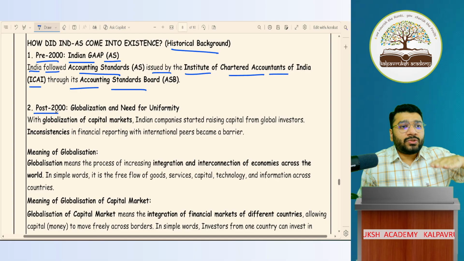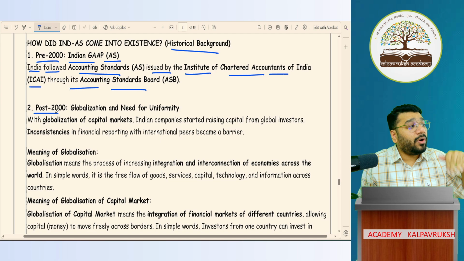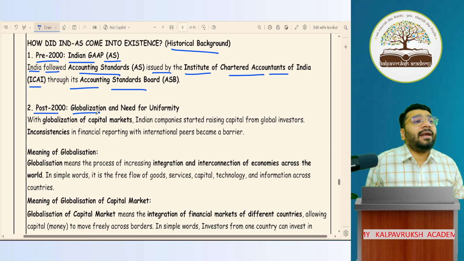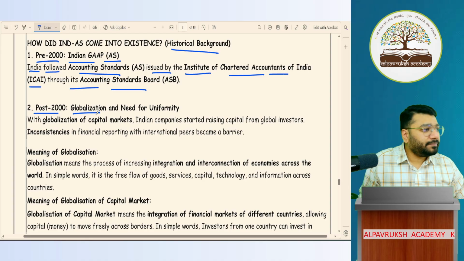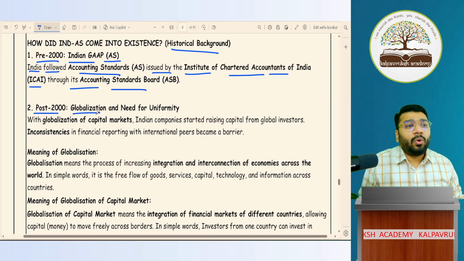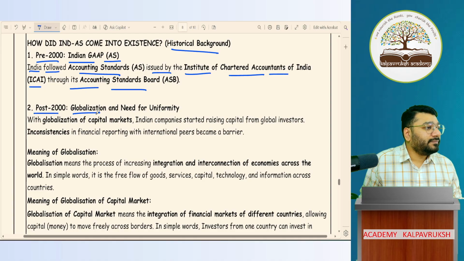All of us know this point. Post 2000, pre means what? Before 2000. Post means what? That is after 2000. Globalization had happened. What is the meaning of globalization? What is the meaning of globalization? Can somebody tell me? What is the meaning of globalization?